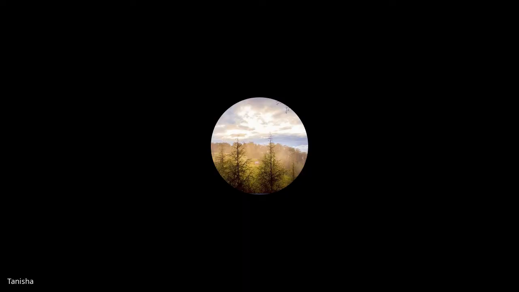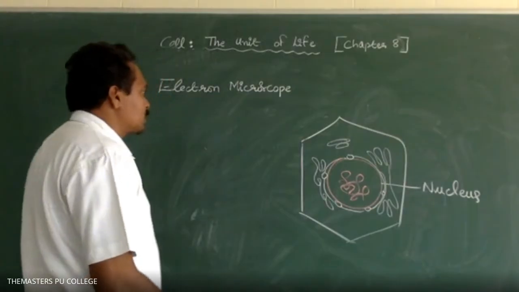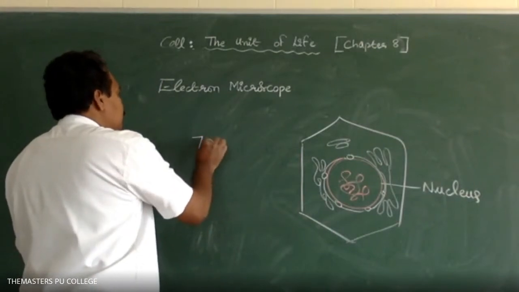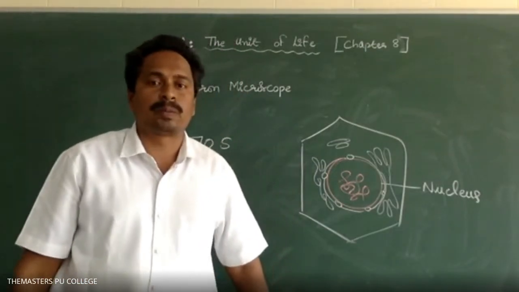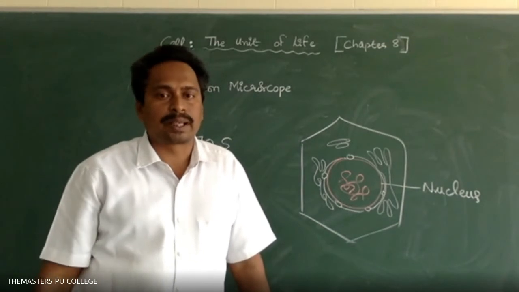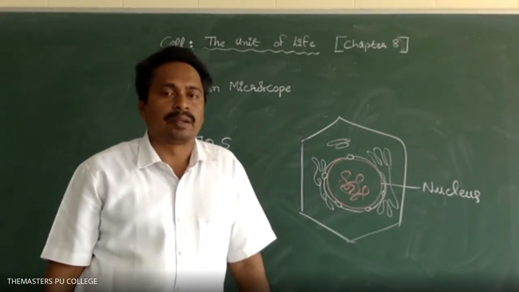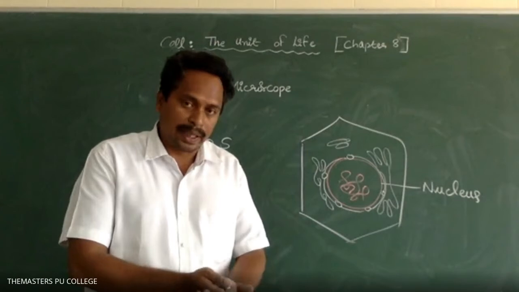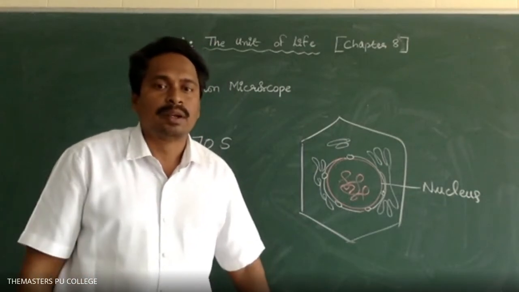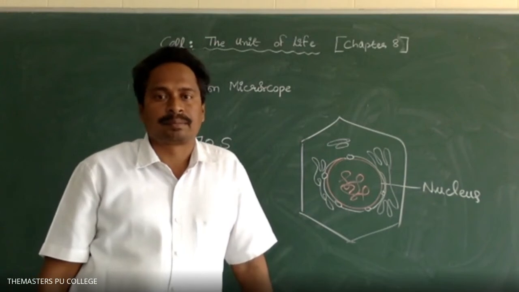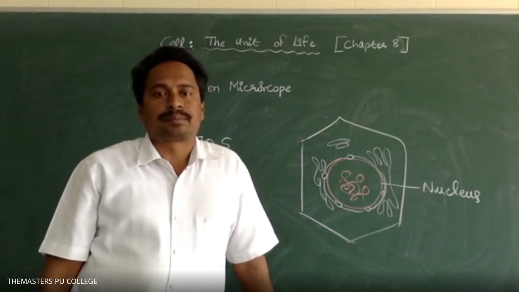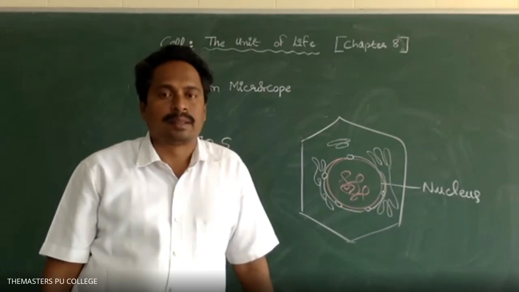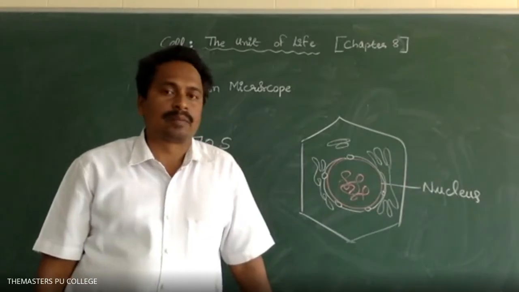So how many types of microscopes are there? Two types: simple and compound microscopes. The compound microscopes again have various types. The electron microscope is useful to study the intricate structure of the cell and cell organelles. Is it clear now? Yes, sir. Sir, the electron microscope is a type of compound microscope? Yes. Okay, thank you.